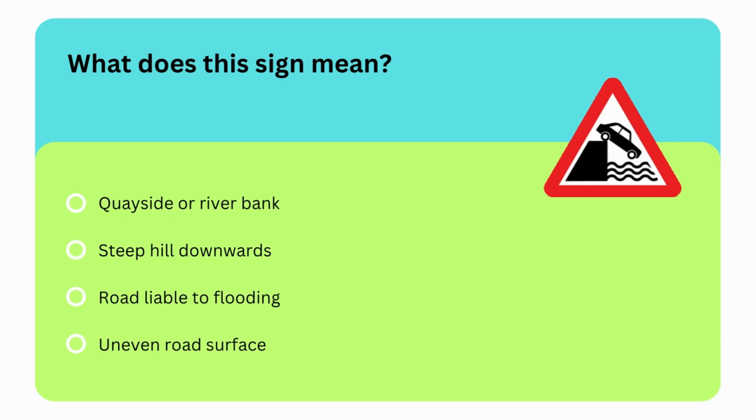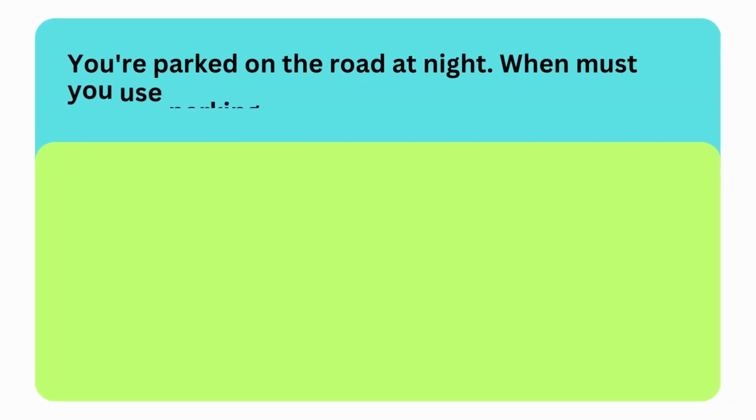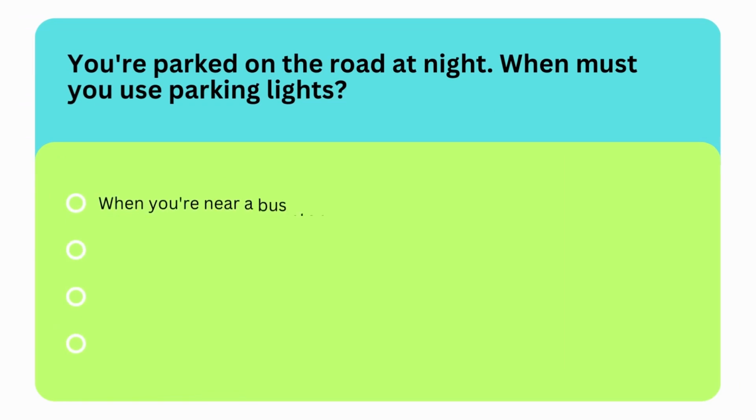So the correct option is first option. This warns us about a quayside or river bank. Next question is, you're parked on the road at night. When must you use parking lights?